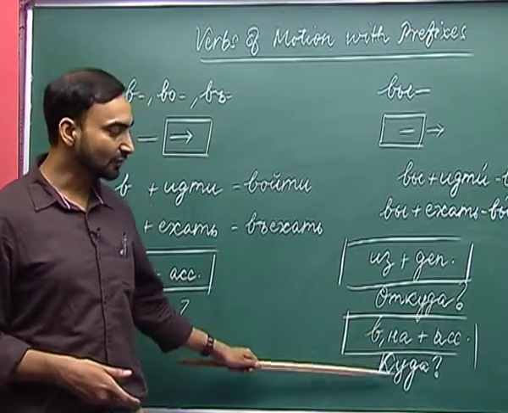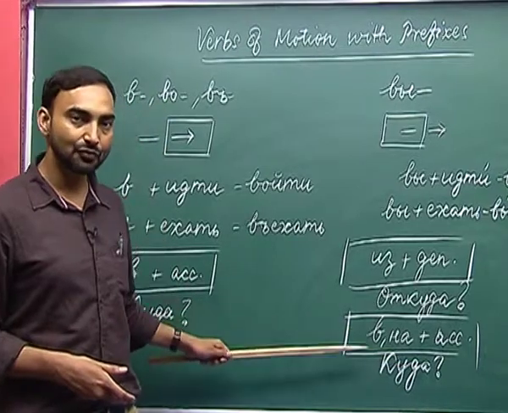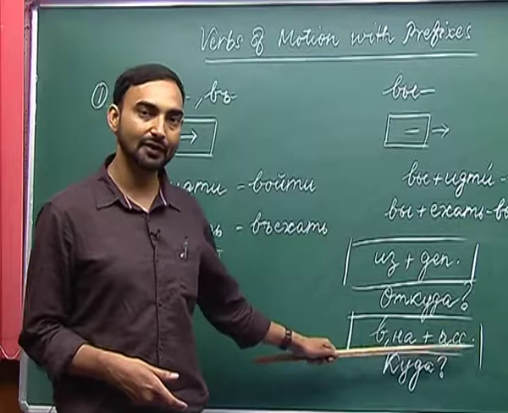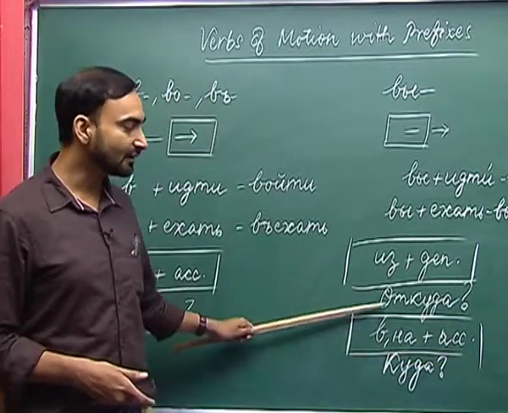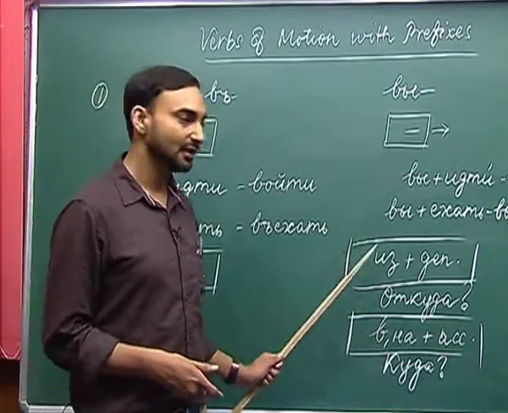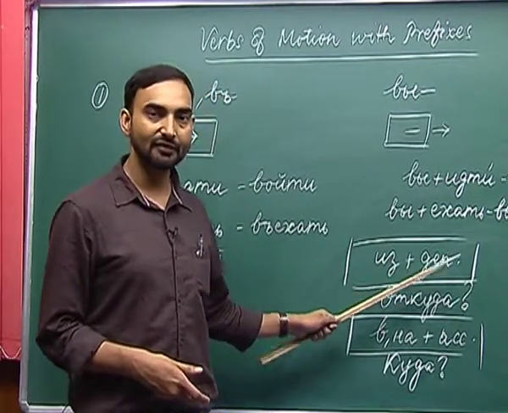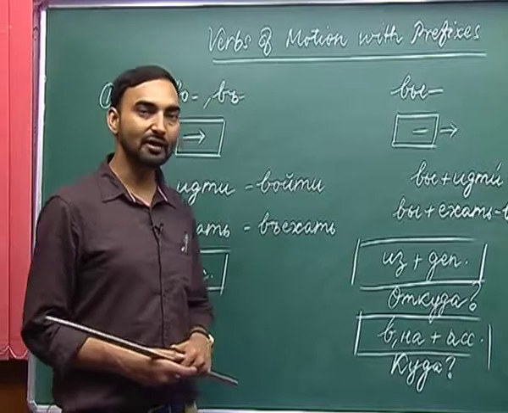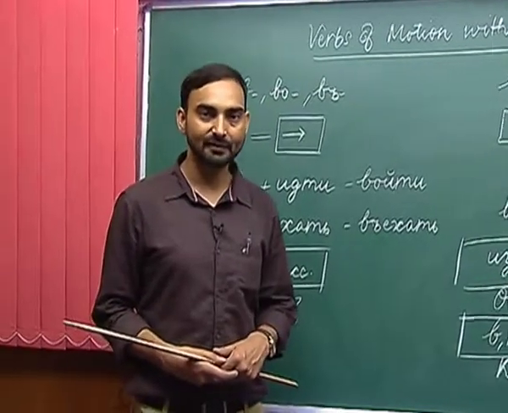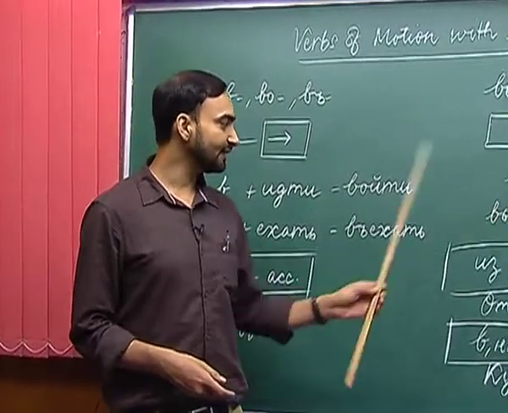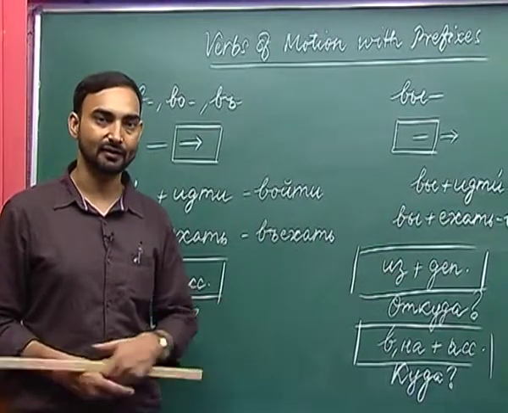So, when we answer kuda, then we are supposed to use va or na, the prepositions plus the accusative case of a noun, and when we answer atkuda, we use is, which means from, and then genitive case of a noun. So, now we will look at some examples with the verbs vaiti, vichi, viechat and viechat.